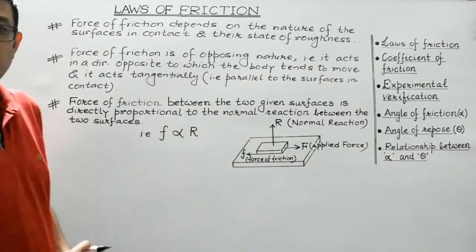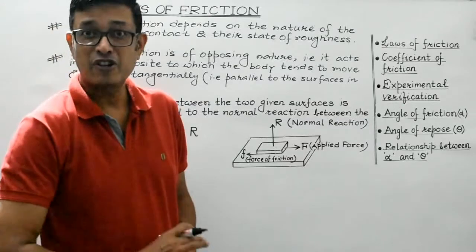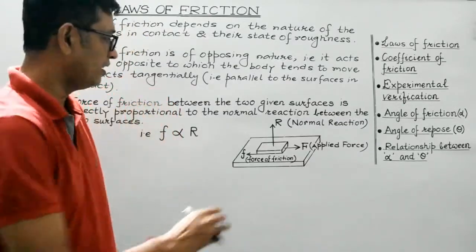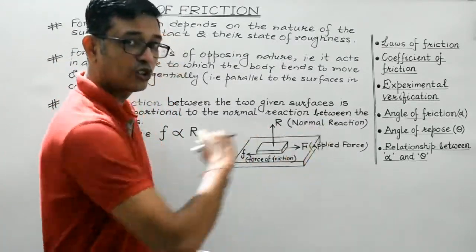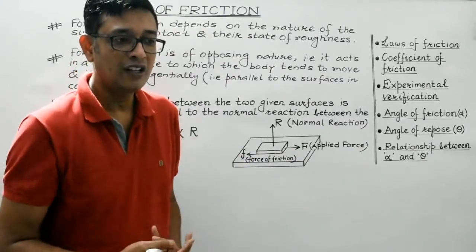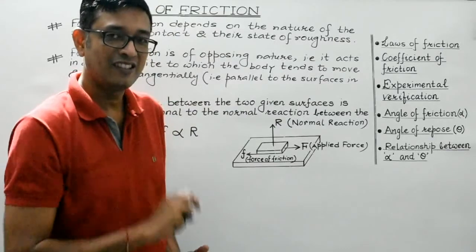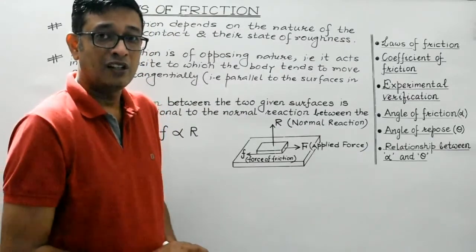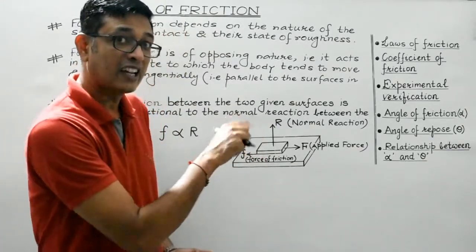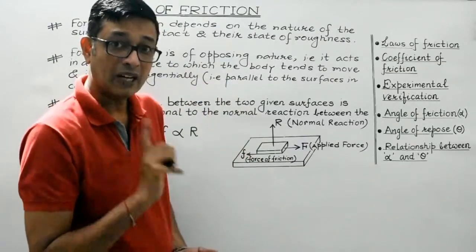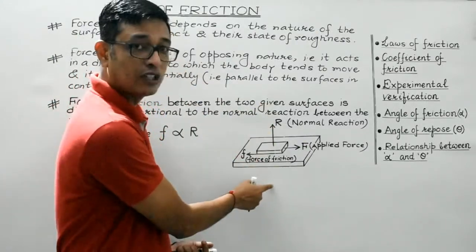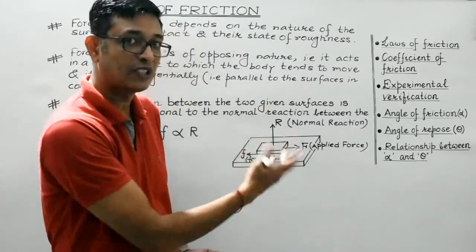Now, as you are aware, students, I mentioned it very clearly. Actually, when the block is placed on a horizontal surface, then force of friction is found to increase proportionately with the increase in the weight. So, here F is directly proportional to W, but reaction is always equal to W in the case the block is placed horizontally.